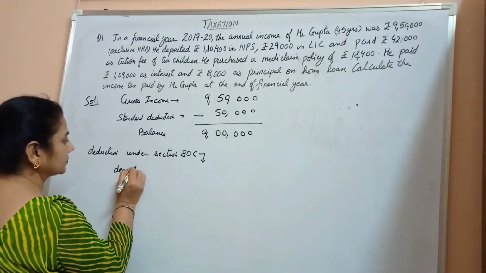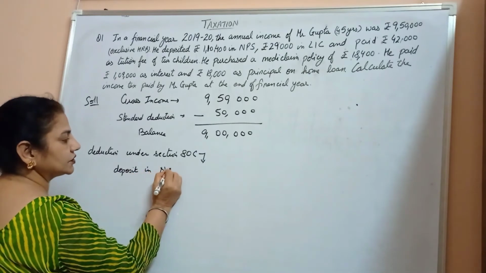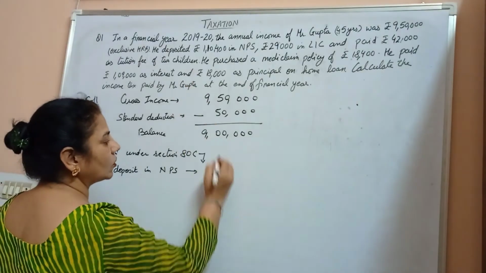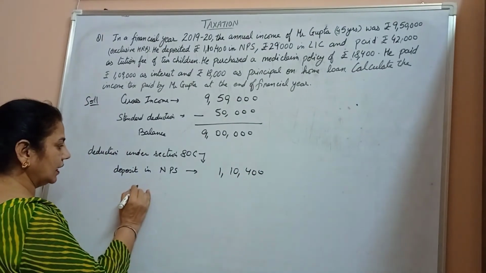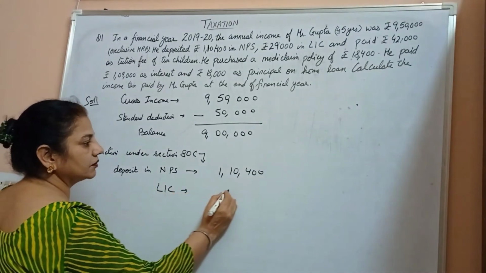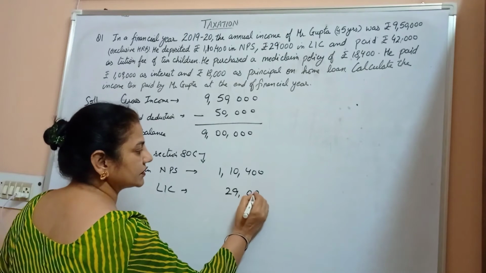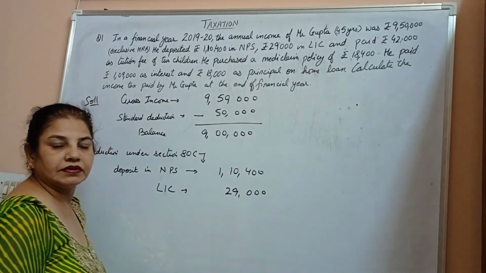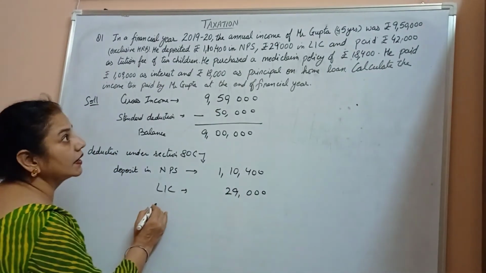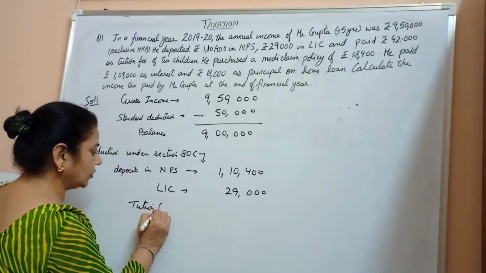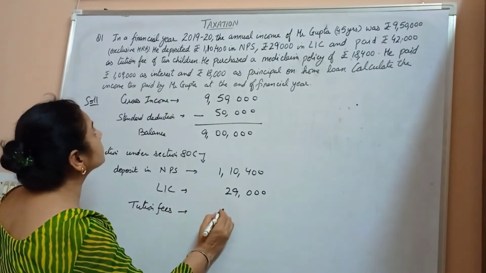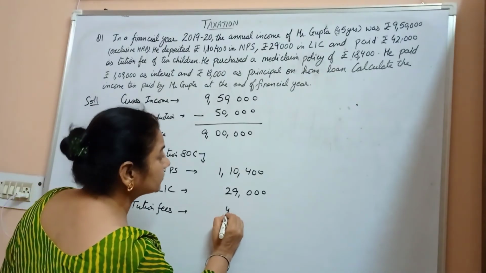Deposit in National Pension Scheme, how much amount? 1,10,400. Invested in LIC, he invested 29,000. And tuition fee of 2 children, he pays 42,000.